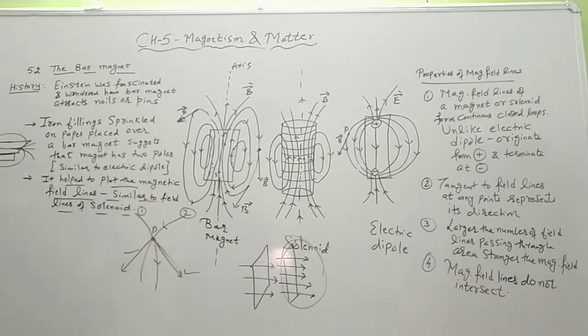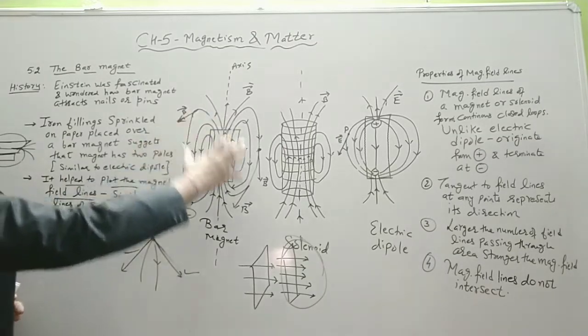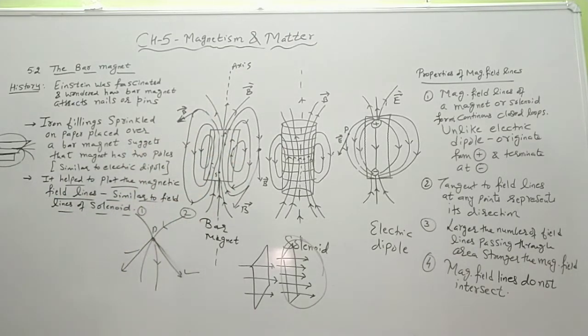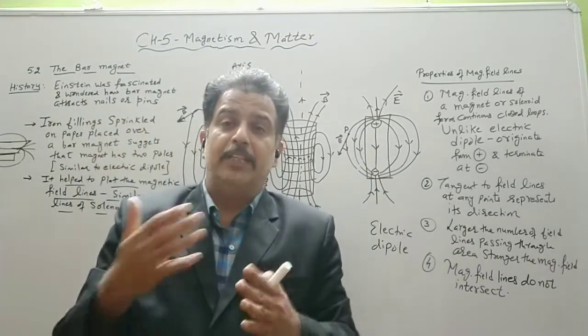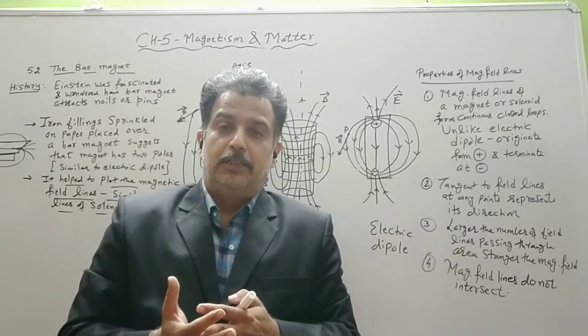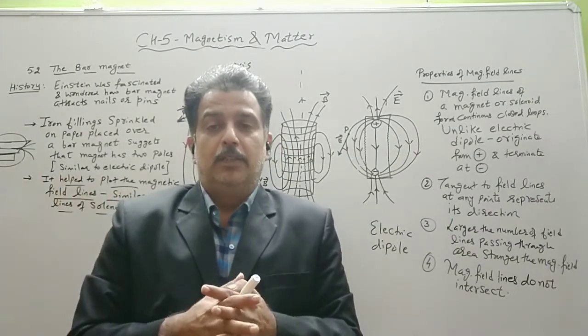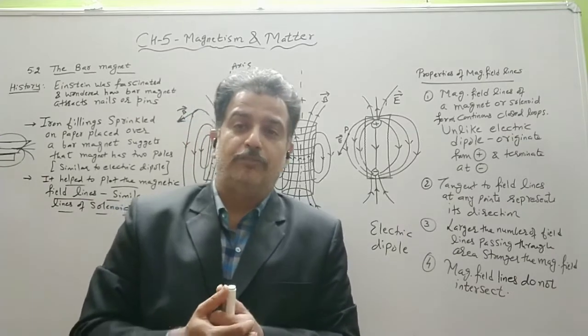So this was the first observation from where these field lines were drawn. And we know, whether it is an electric field line or a magnetic field line, they are an imaginary concept. They are helping us to understand the strength of the field.